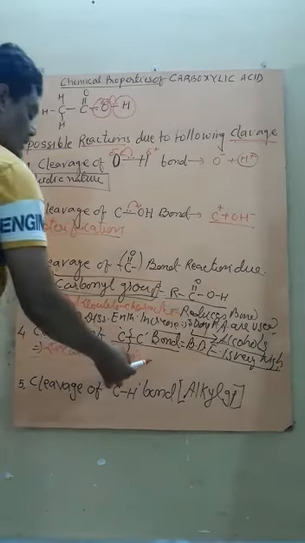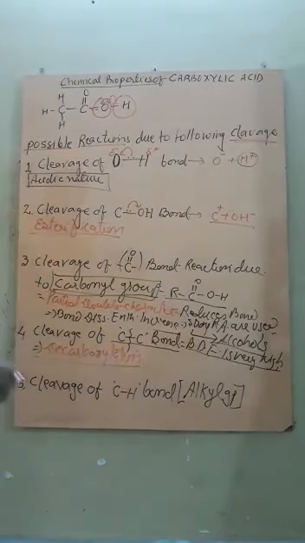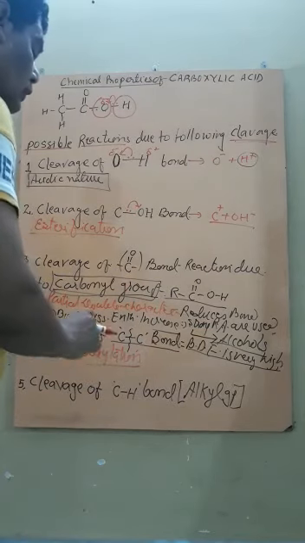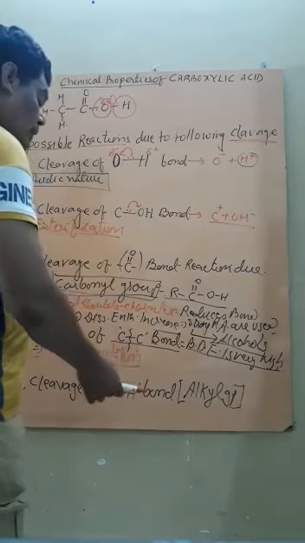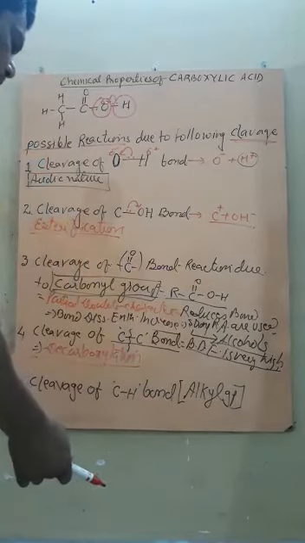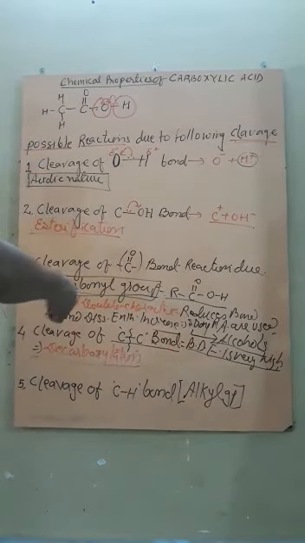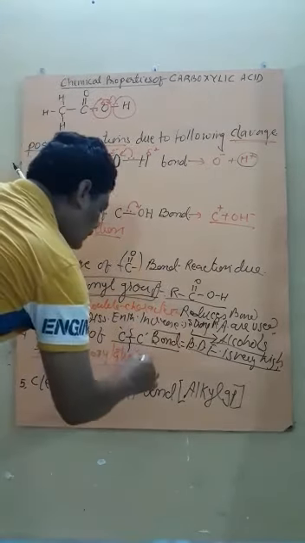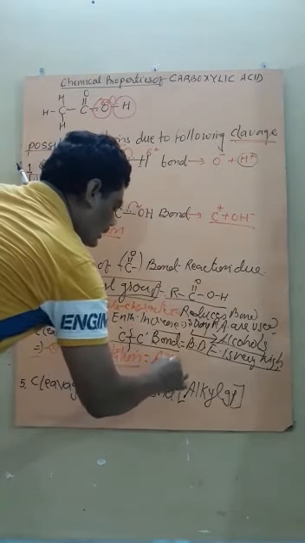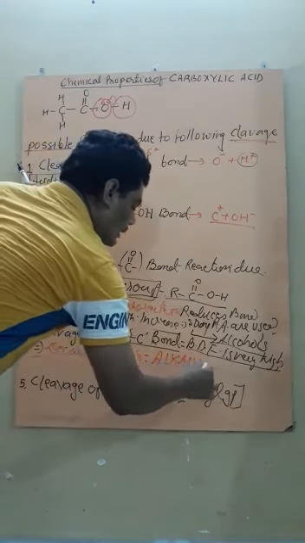Decarboxylation reaction: when carboxylic acids are heated with strong alkali and calcium oxide, that is, with soda lime, it forms carbon dioxide, Na2CO3, and the corresponding alkanes. That is, after decarboxylation, the acid converts into an alkane-like compound.